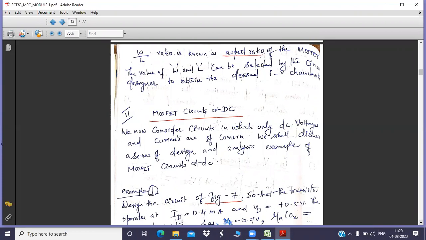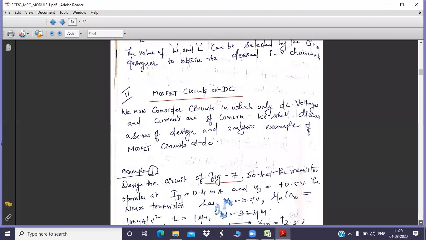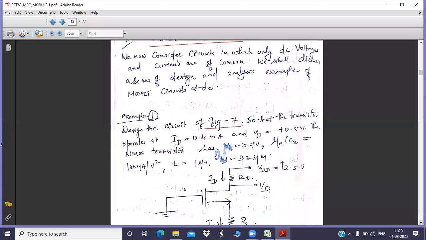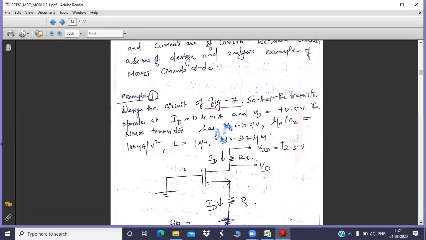You need to access 2 equations. These 2 equations can be based upon either the triode equation or the saturation equation. That depends upon the condition. Now going to the first problem, you can read out that problem. Just read that.